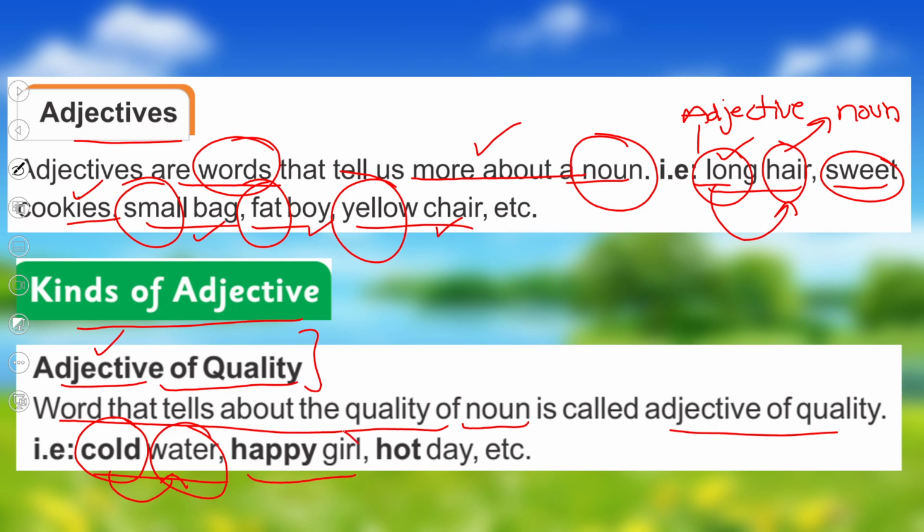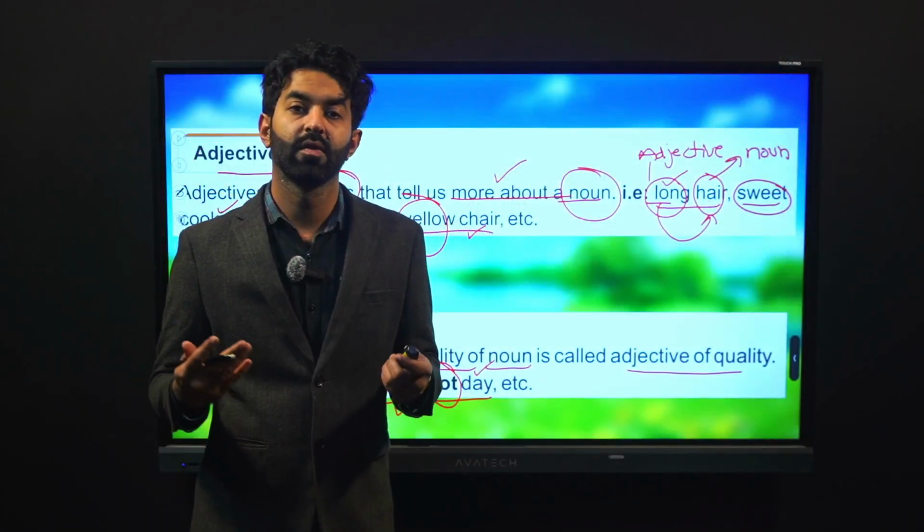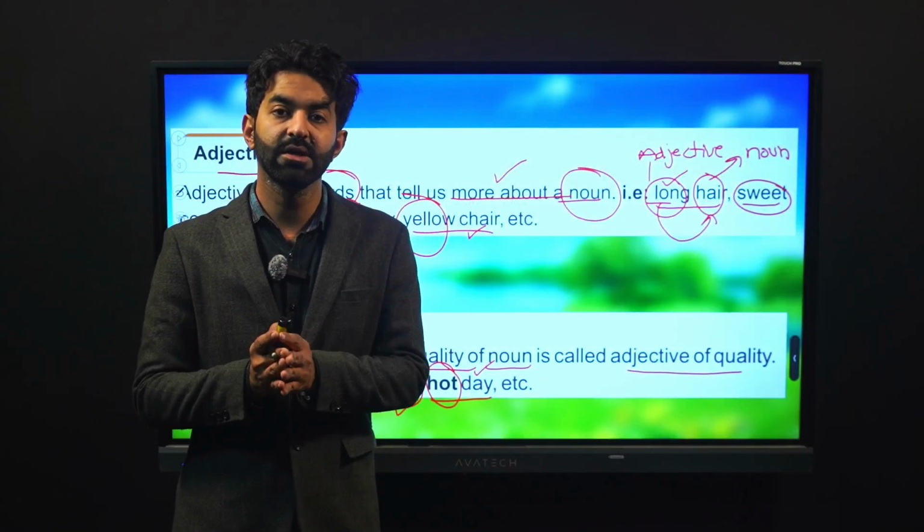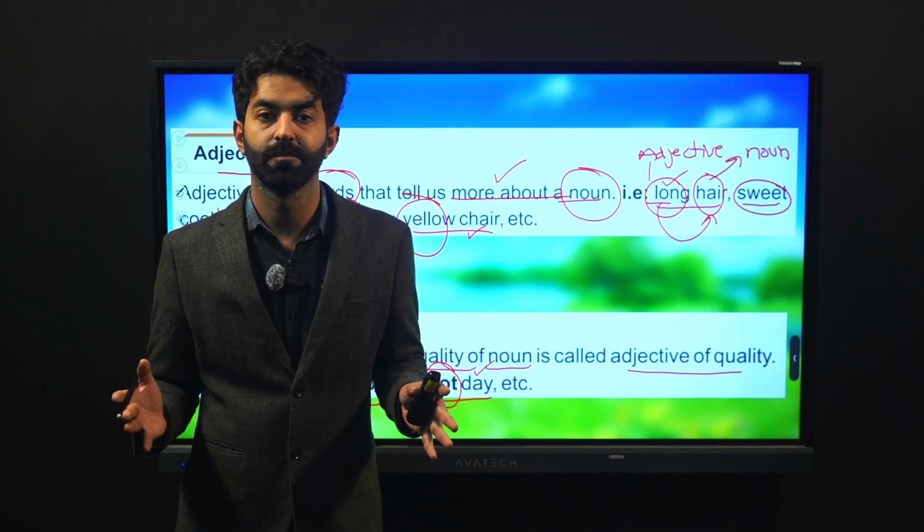Happy girl. How is the girl? Girl is the noun and she is happy. So this describes the quality of the noun. Hot day. Day is the noun. How is the day? Hot. So it tells us about the quality of the noun, that this is actually a hot day.